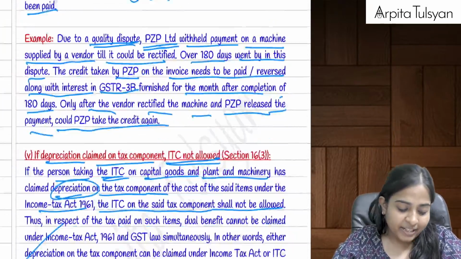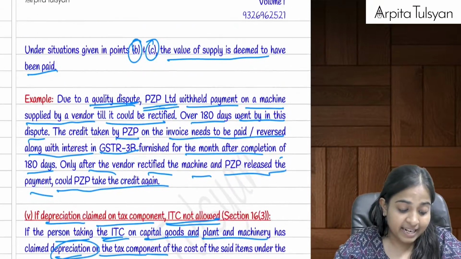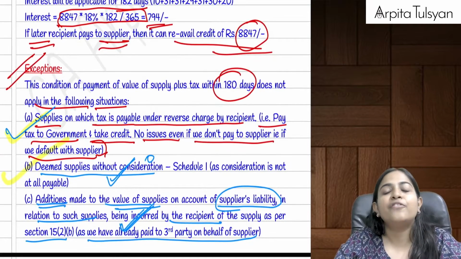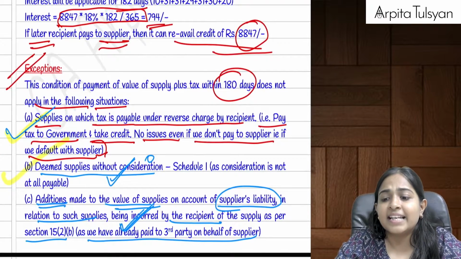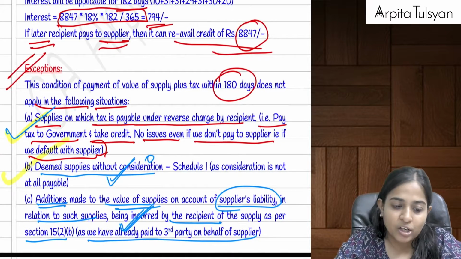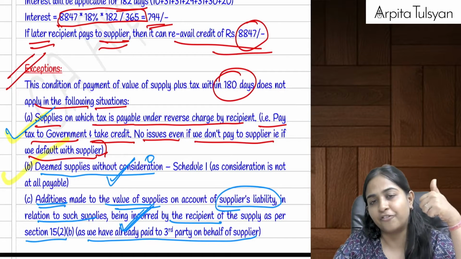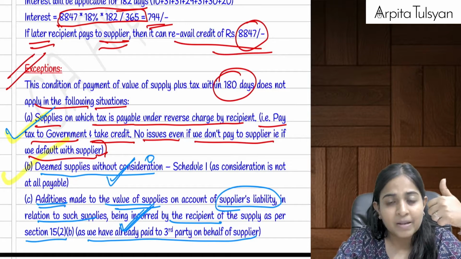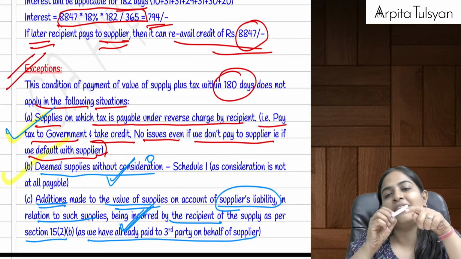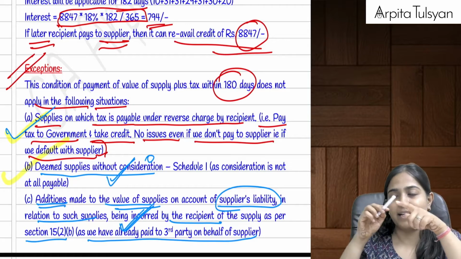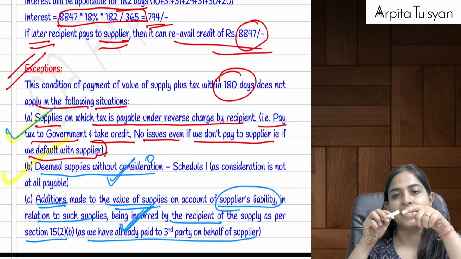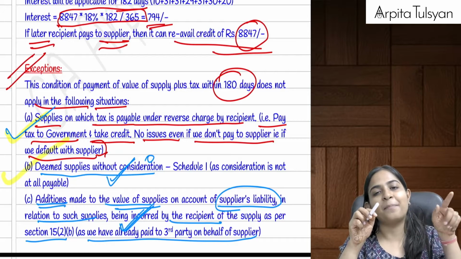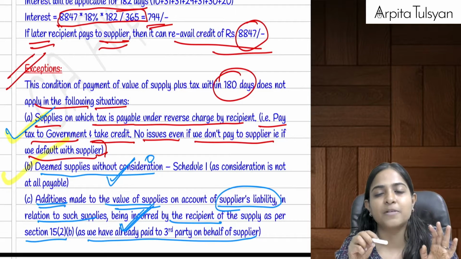Okay, now there are three exceptions. There are three exceptions where even if you don't make the payment within 180 days, there is no need to reverse the tax liability. What are those three cases? Very, very logical. First one, in case of reverse charge mechanism. In case of reverse charge mechanism, anyway, the recipient is required to pay the tax to the government, and we can take the credit. Even if you default with the supplier, it doesn't matter, it doesn't affect this particular section.